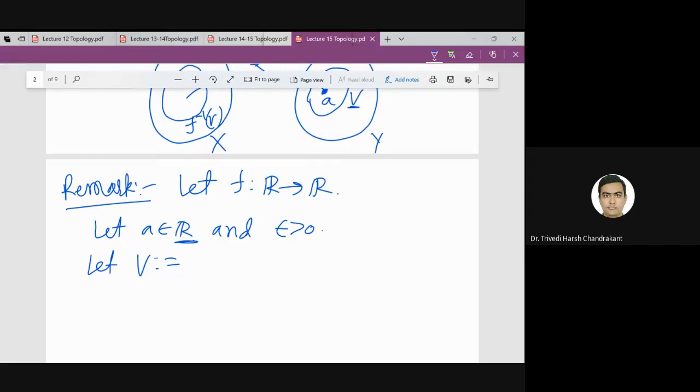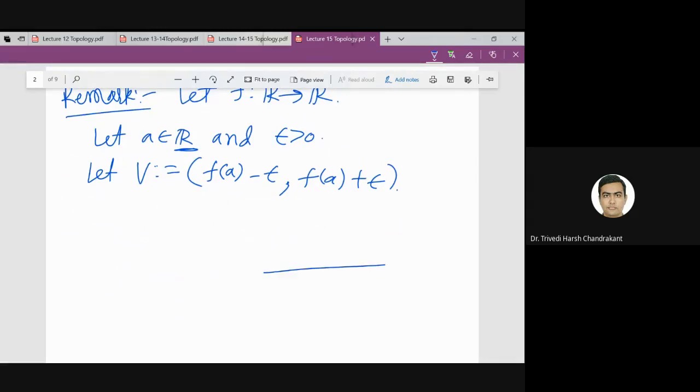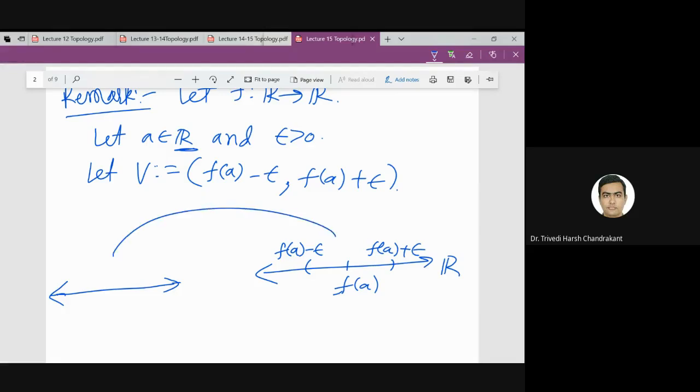So if I take any open interval around the point f of a, so this is a real line. Here is my point f of a. I'm taking an interval around this point f of a, from f of a minus epsilon to f of a plus epsilon. Epsilon is a positive number. So now I have a domain which is also R. This is my function.